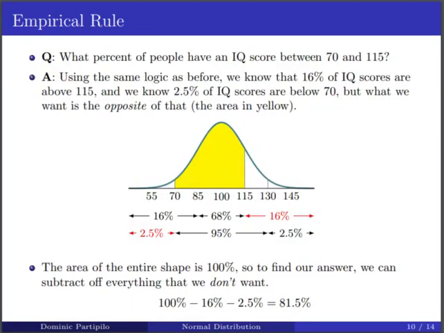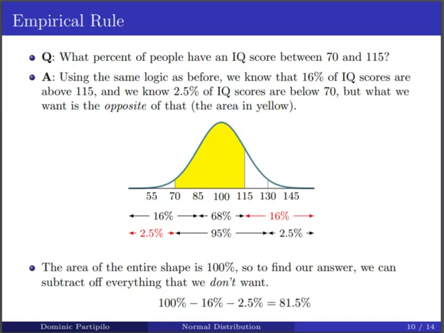So let's look at a slightly more complicated example. What percentage of people have an IQ score between 70 and 115? Now we can use the same logic as before. We just have to break this up into smaller pieces.